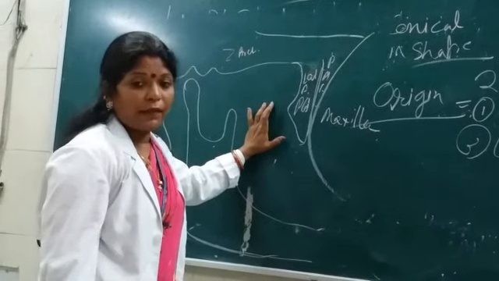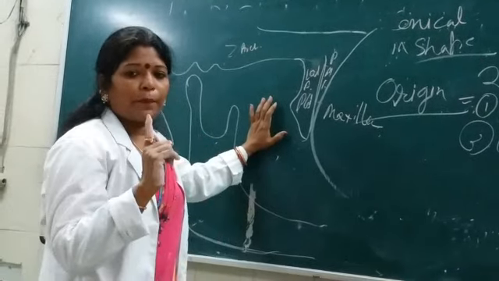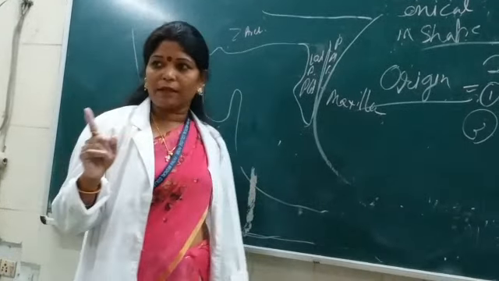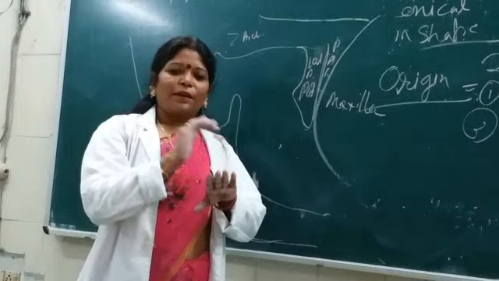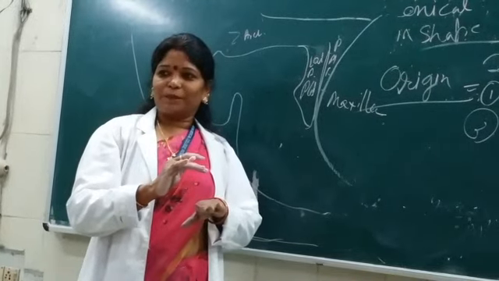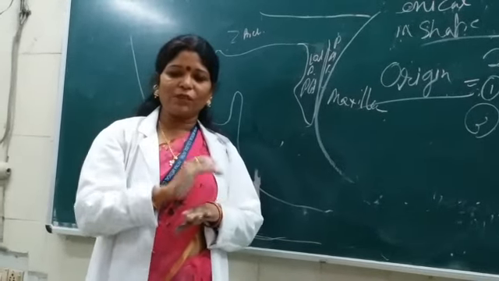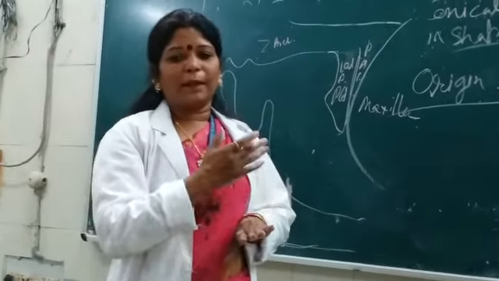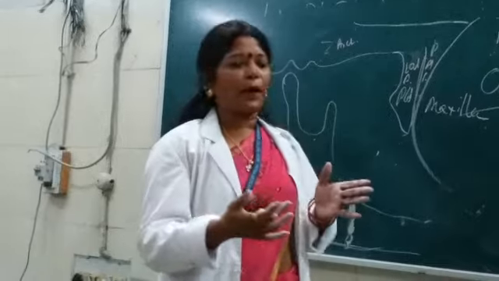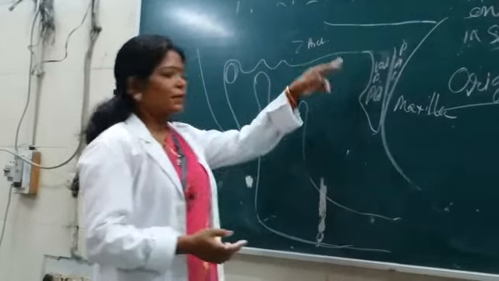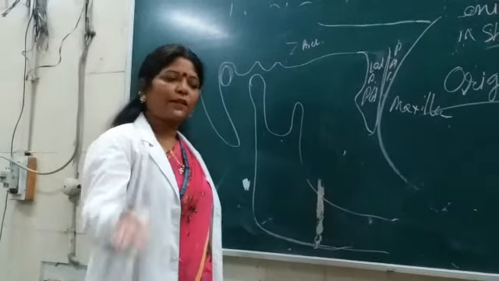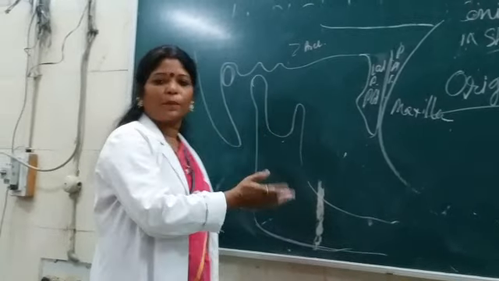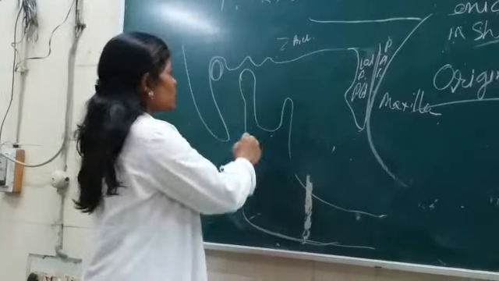For the maxillary artery, look, just like the pectoralis minor muscle, which is the key muscle in the pectoral region, isn't it? Due to its presence, it is dividing the axillary artery into three parts: proximal, middle and distal. Just like that, this lateral pterygoid muscle is dividing the maxillary artery into the first part, the second part and the third part. So it is the key muscle.